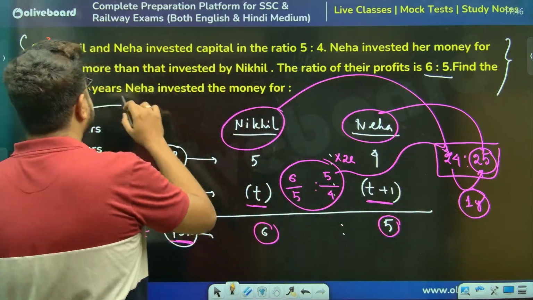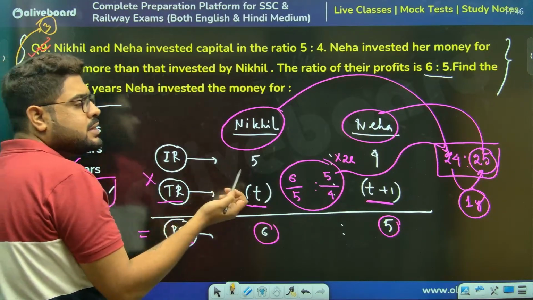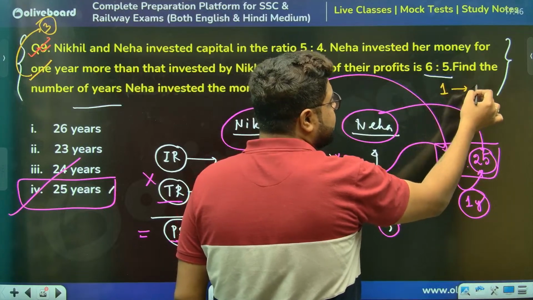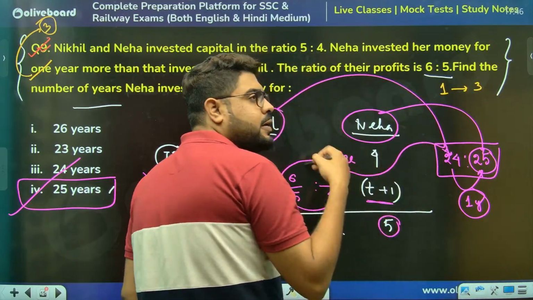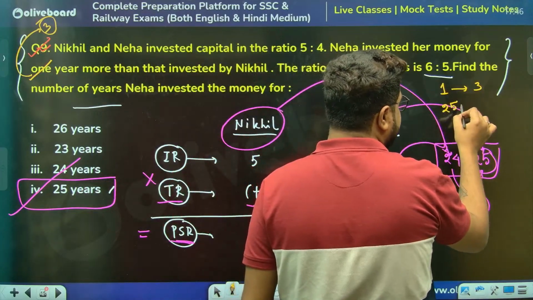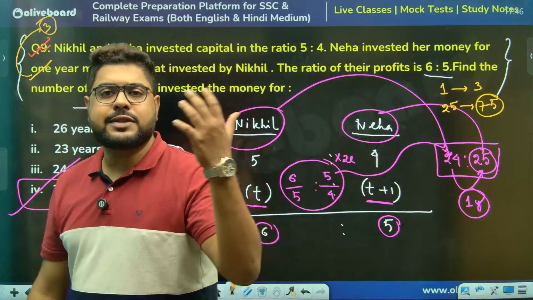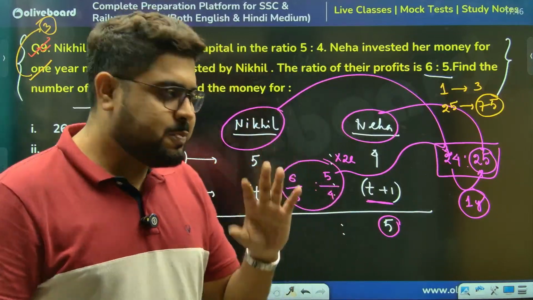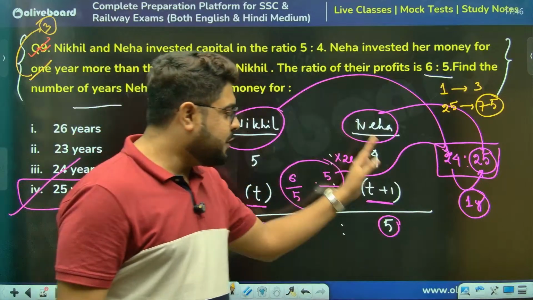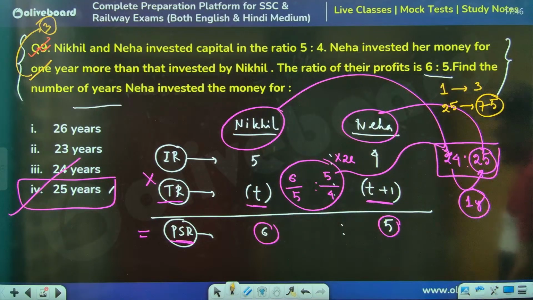If that was not 1 but 3 years more, no worries, this difference is 1 unit. 1 unit is equal to 3 years. The number of units for Neha is 25, so 25 units will be 75. So the answer will be Neha had invested her money for 75 years. Whatever it is, we can figure it out. The difference is equal to that many years. So we can do anything we want.